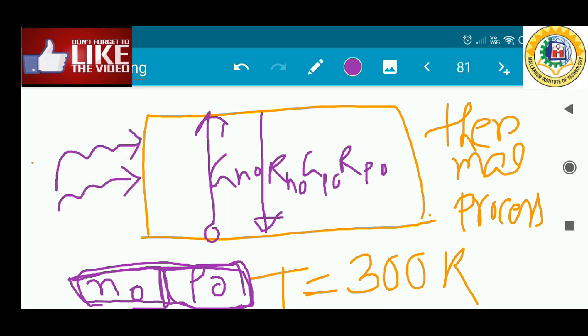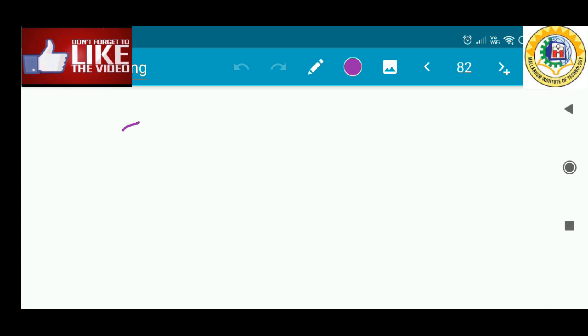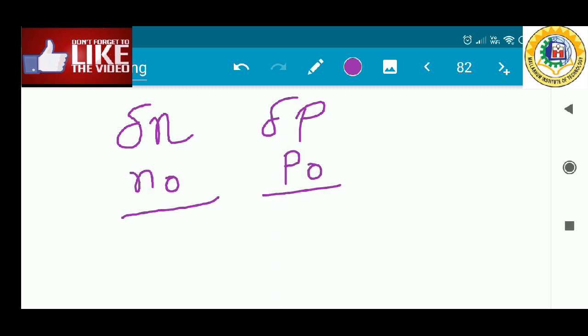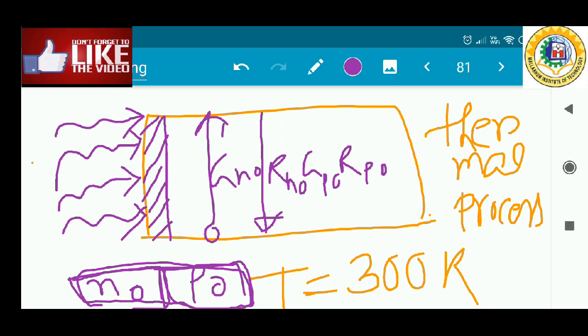This external force may be in the form of light that is provided at one side of the semiconductor, and due to the application of the light, excess electrons are being created at that portion. The electrons are represented in the conduction band, and the excess electrons that have been created are represented as excess electrons, and these are the excess holes. The thermal equilibrium electrons and holes are the values when only a uniform temperature is applied, like the semiconductor kept at room temperature.